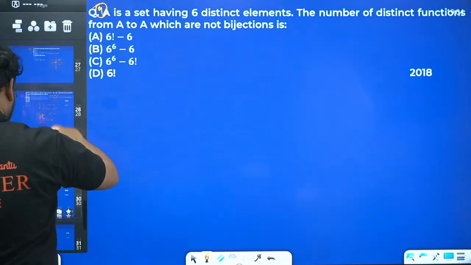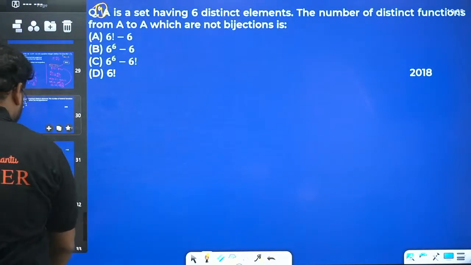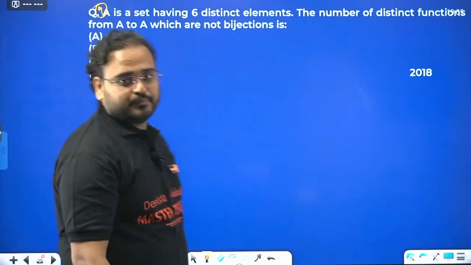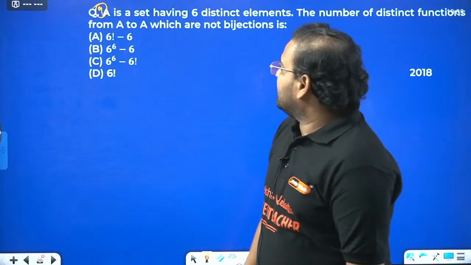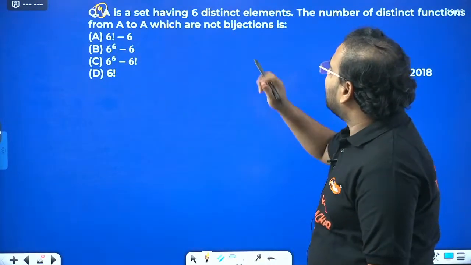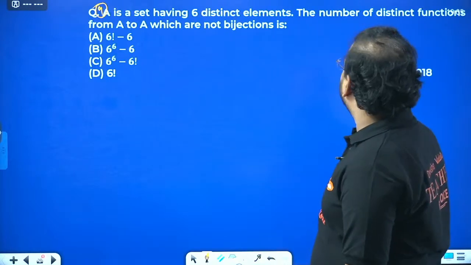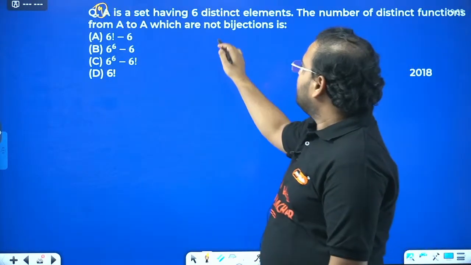I think I had some homeworks for you guys. Yeah, this is the last question for the day, and then I have 3 homeworks for all of you. Okay. So question number 9. A is a set having 6 distinct elements. The number of distinct functions from A to A, which are not bijection.